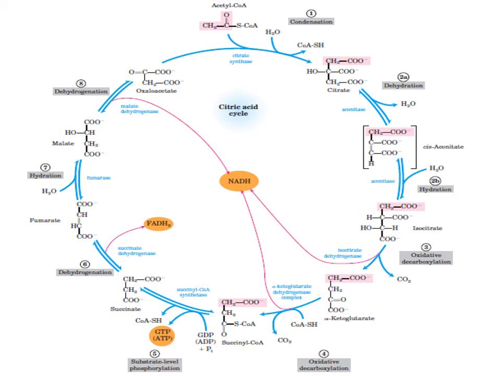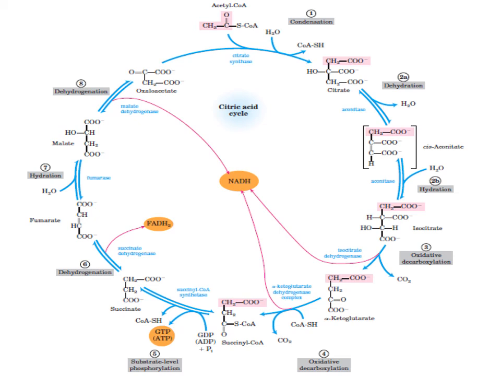In the next step, succinate is converted into fumarate through a dehydrogenation reaction, and in this process an FADH2 is also reduced. The enzyme which is used in the process is succinate dehydrogenase.